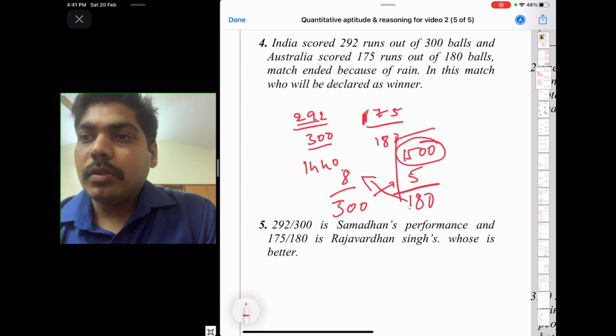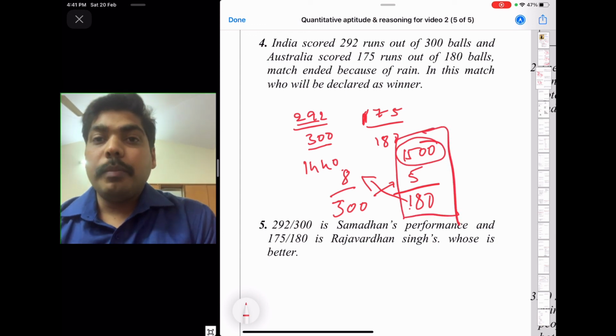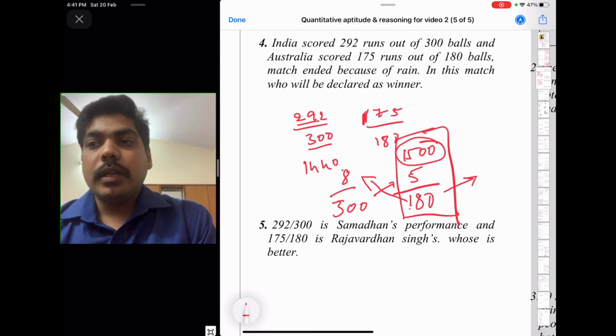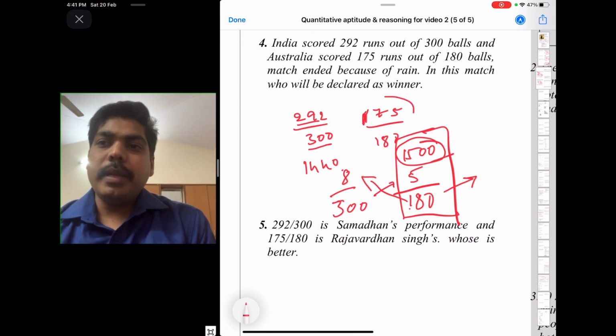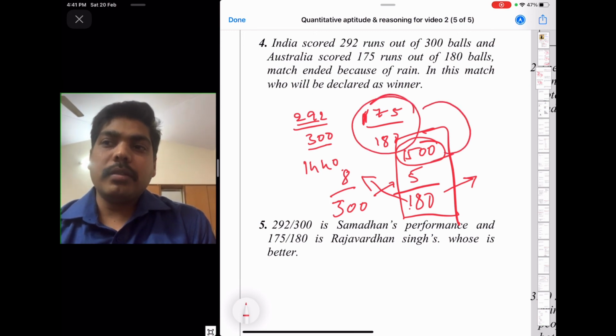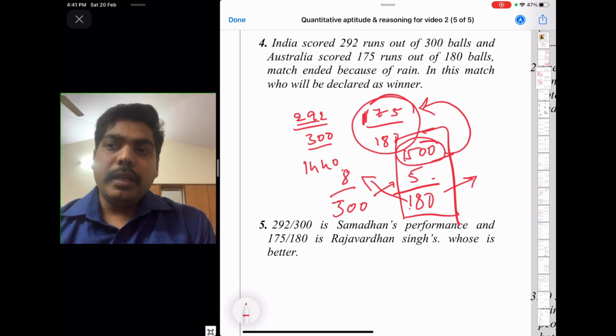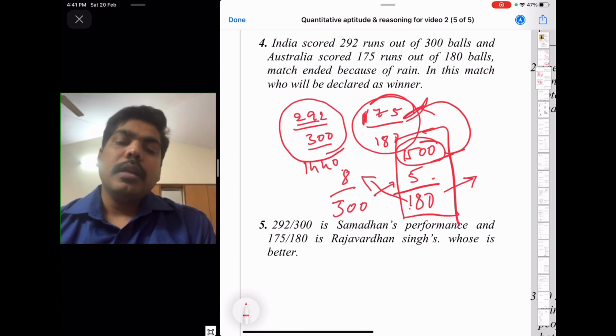So this fraction is bigger. But remember, this fraction we are comparing is not merit, it is demerit. So when demerit is bigger, merit will be the reverse of that, right? Demerit is bigger, so merit will be smaller. So India's merit is bigger compared to Australia's merit.